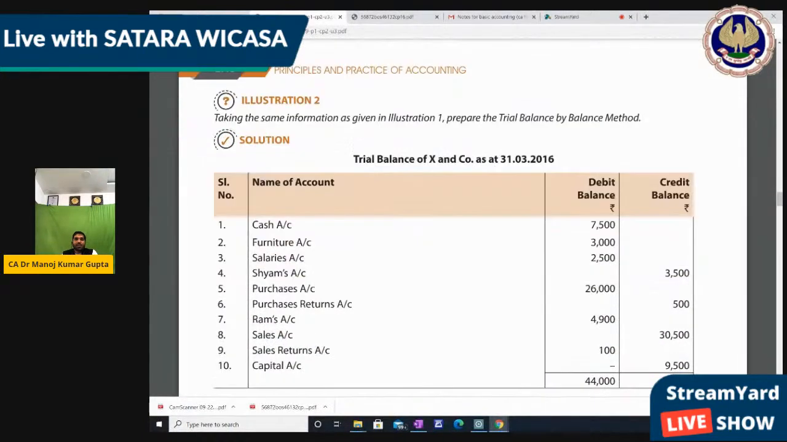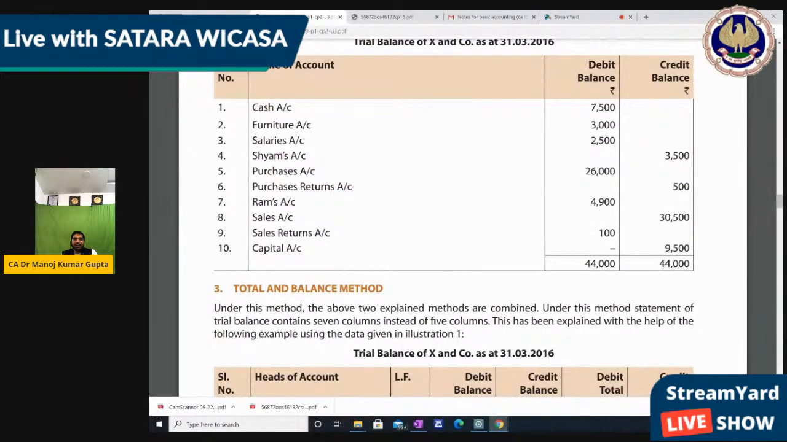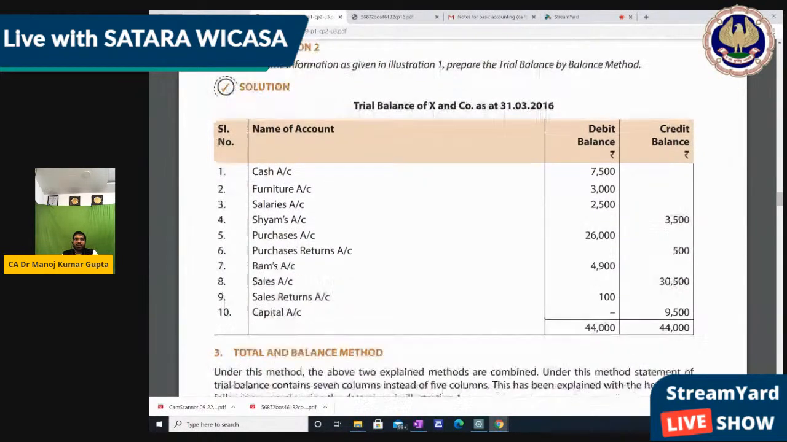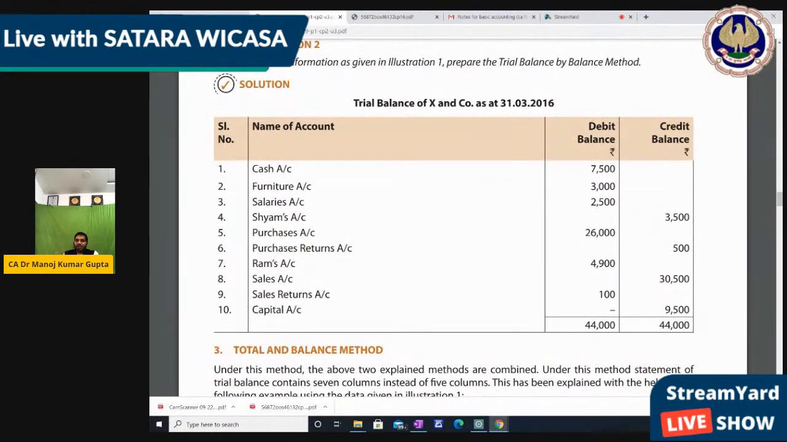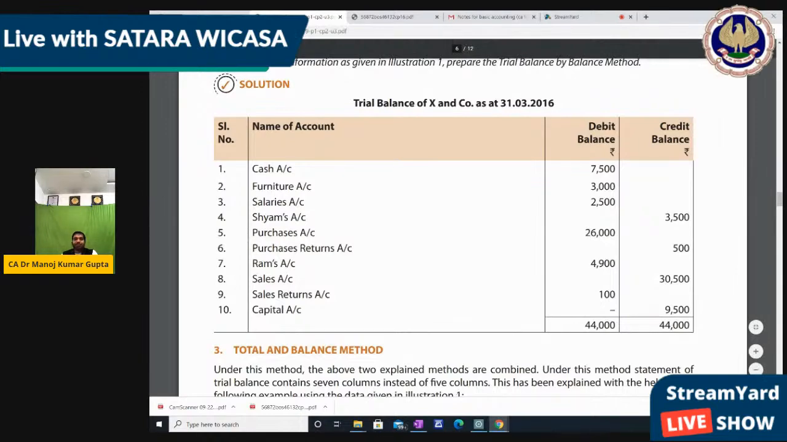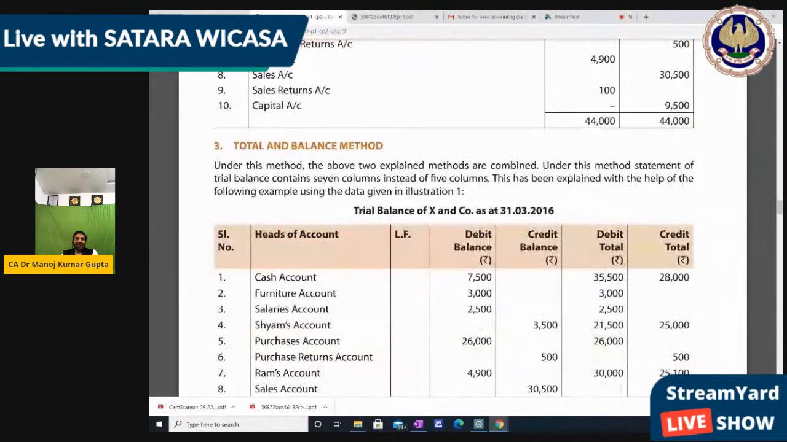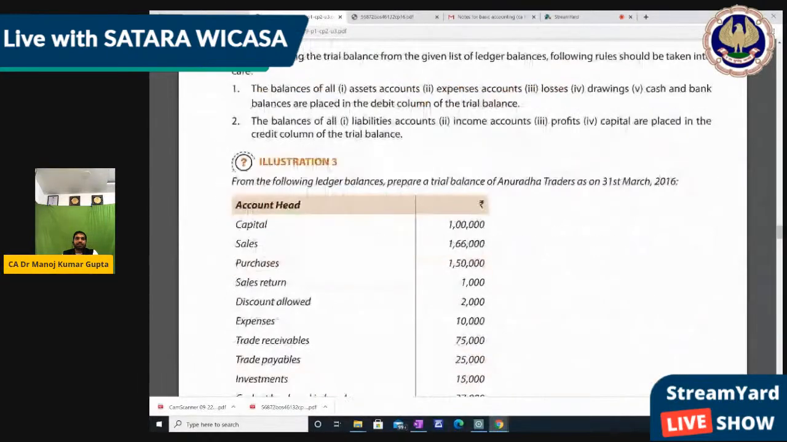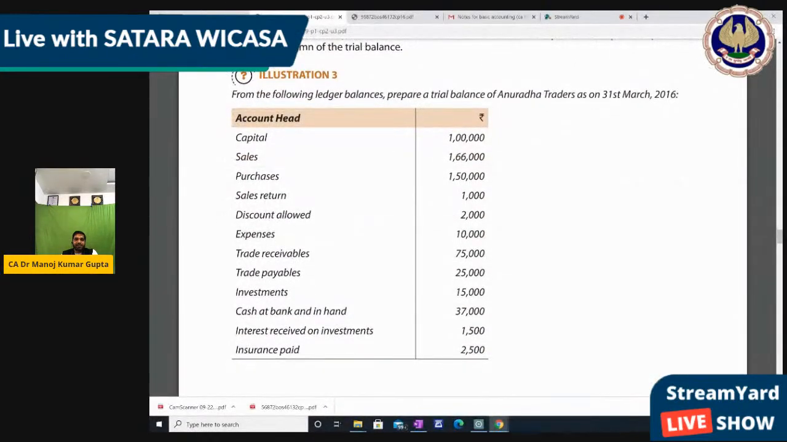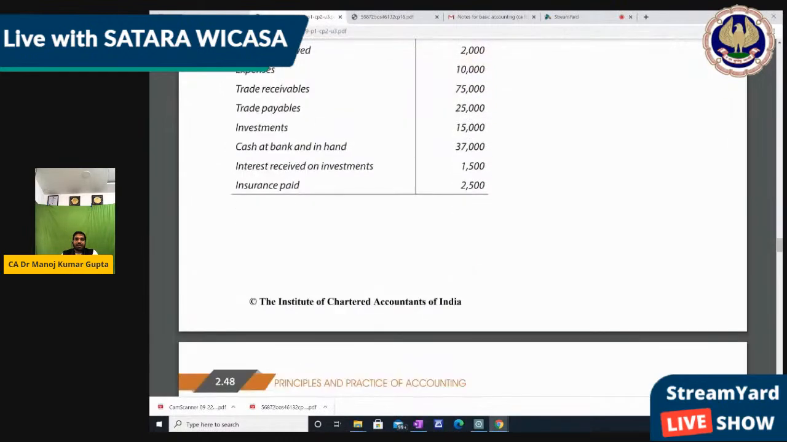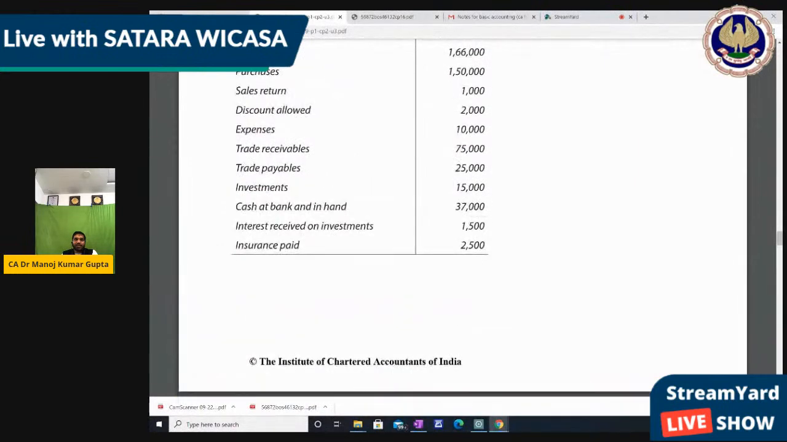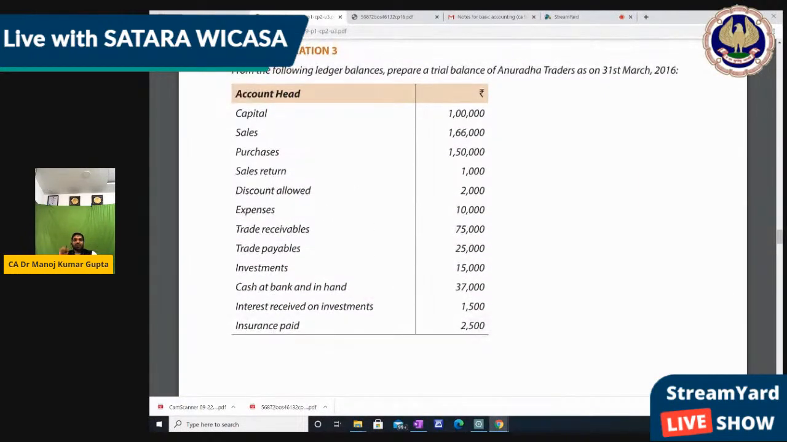Now this trial balance they had given of the previous sum, right? So that is 9,500 capital account they had written here, like we had made just before the trial balance, right? So from the ledger they had made the trial balance. Now illustration number 3 in your module, where I think they had asked for the trial balance only. So let's do this sum.